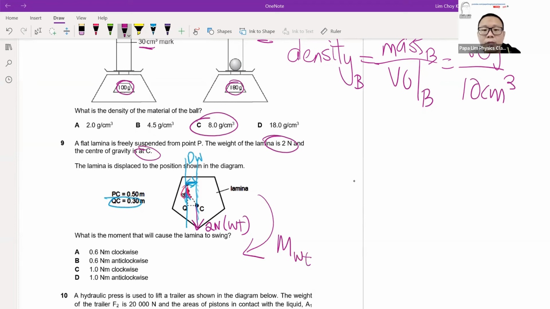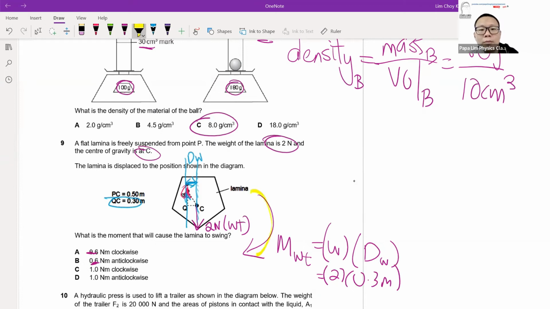So the moment of the weight will be the weight, which is the force, multiplied by the perpendicular distance dw. It will be 2 Newton multiplied by 0.3 meter. Straight away, you will know it will be 0.6. And you know that the moment of the object is clockwise. So this will be the answer, option A for question 9.